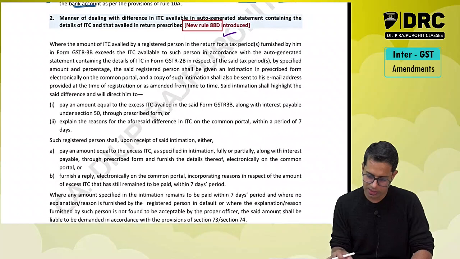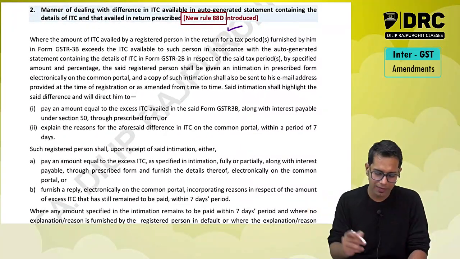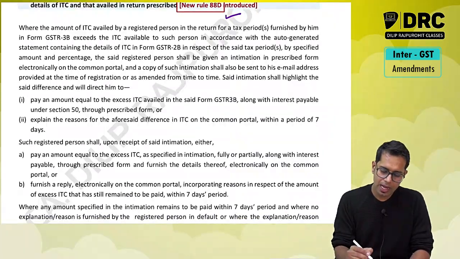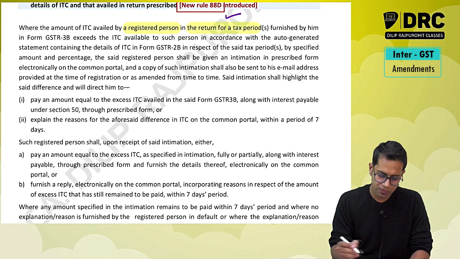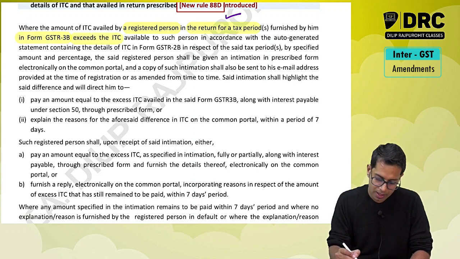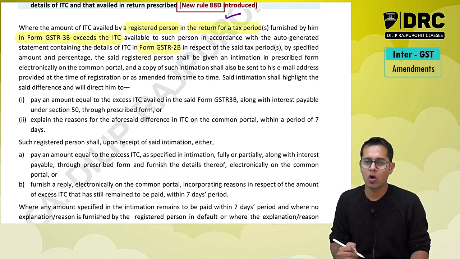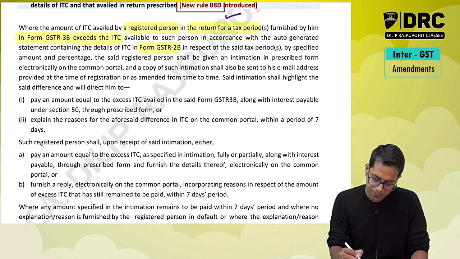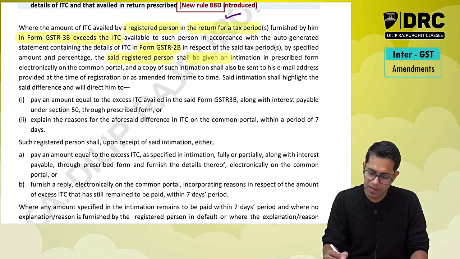So this is what this amendment is all about. I'll just read it for you so that you don't have to read it again. Where the amount of ITC availed by a registered person in the return for a tax period furnished by him in GSTR 3B exceeds the ITC available as per the statement of GSTR 2B, then the said registered person shall be given an intimation in prescribed form.